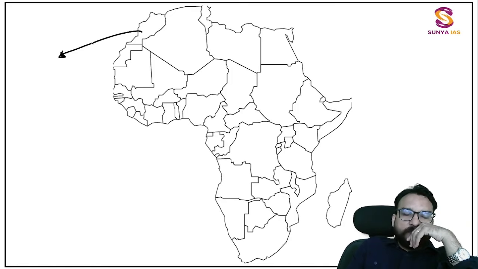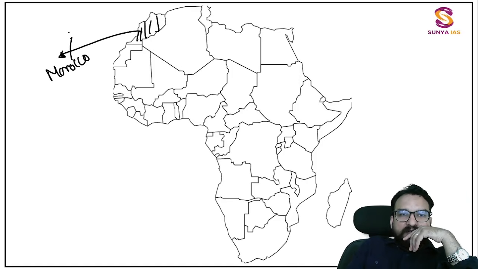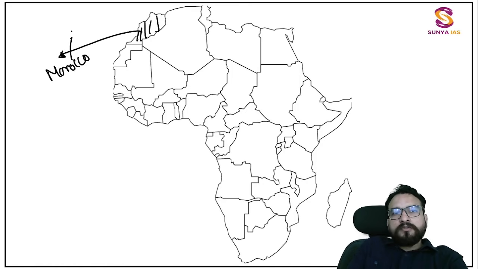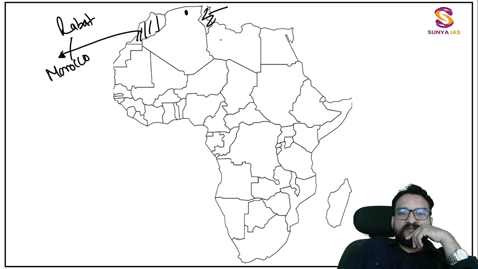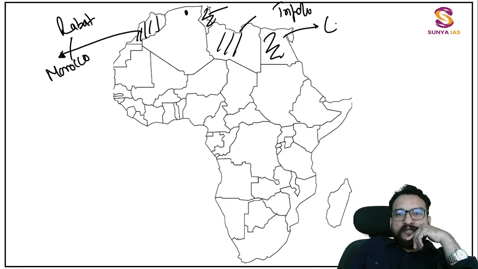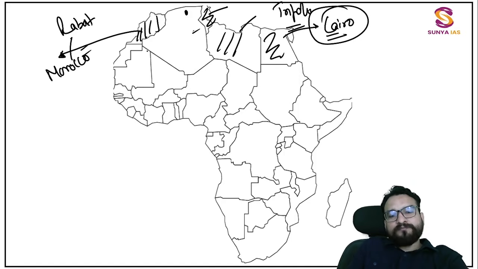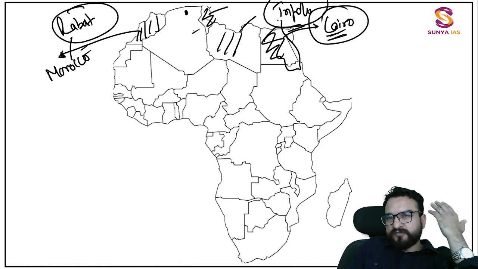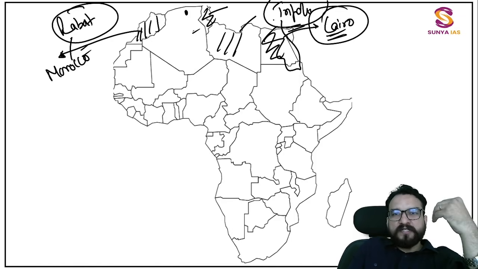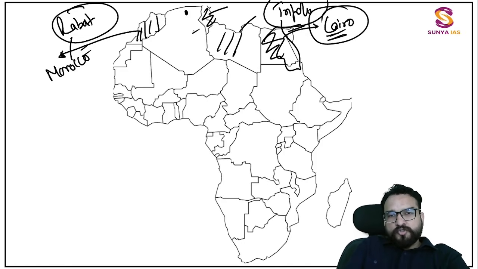Now resume it, and you will be finding over here Morocco you must have written. Capital, I hope you have written over here for Morocco, that is Rabat. Then Algeria, largest by area, Algiers. Tunisia, Tunis. Libya, Tripoli. Egypt, over here Cairo. Right, this much you all must be knowing, right? The only capitals which are complex are Rabat and Tripoli. Cairo, Egypt is very famous, since you must be understanding about the Egyptian civilization, mummies, pyramids, right? So you must be having an understanding.